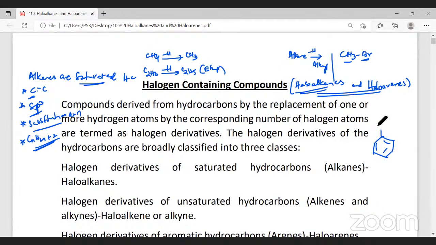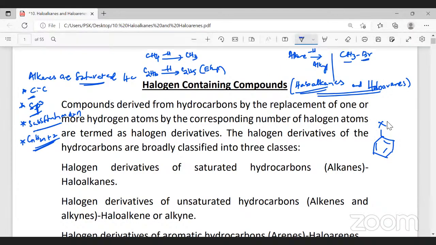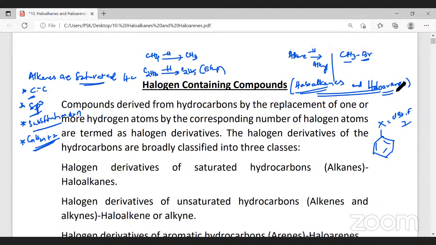If one of the hydrogens is replaced by a halogen, generally represented by the letter X, which can be chlorine, bromine, fluorine, or iodine, then the molecule is called a haloarene. Halogen substituted benzenes are called haloarenes.